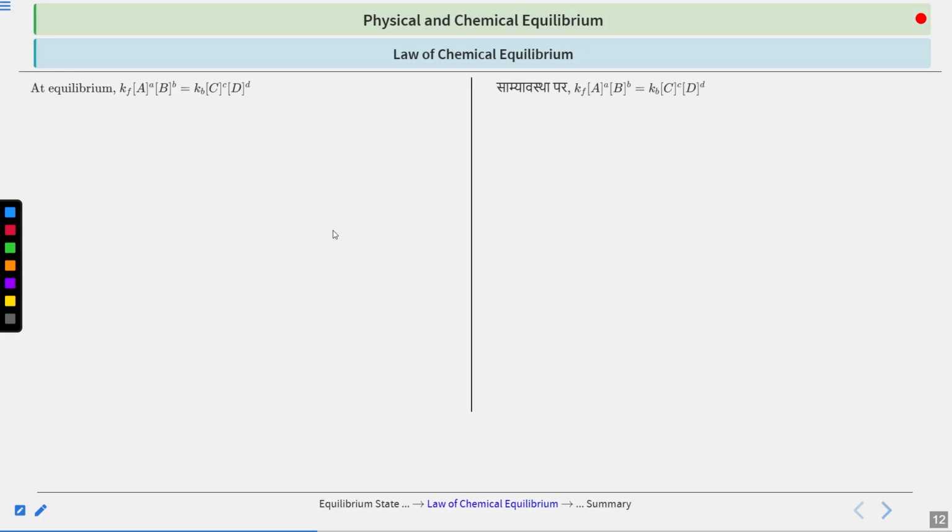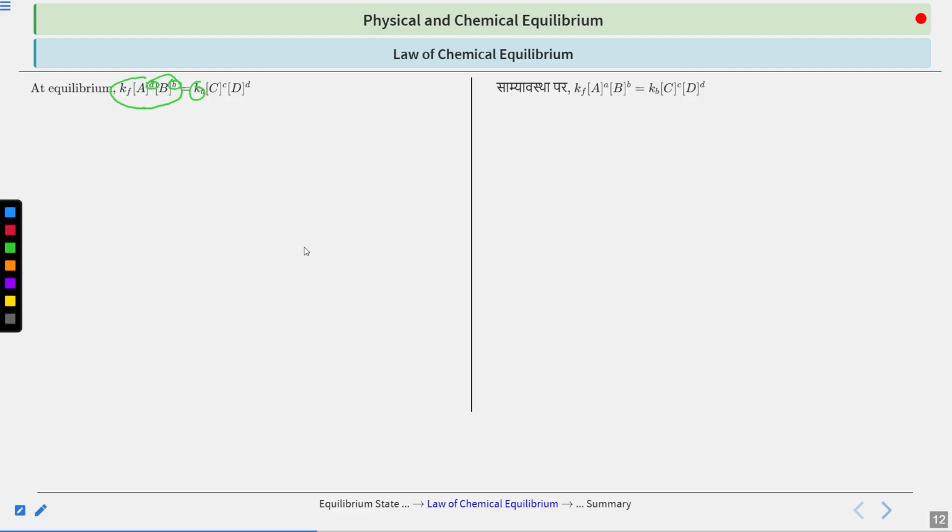Now at equilibrium, what will happen? As I have said, the rate of forward reaction is equal to the rate of backward reaction. So we can write Kf, that is your rate constant for forward reaction, multiplied by concentration of reactant raised to the stoichiometric coefficient, is equal to the rate constant for the backward reaction multiplied by the concentration of product raised to the power of the stoichiometric coefficient.